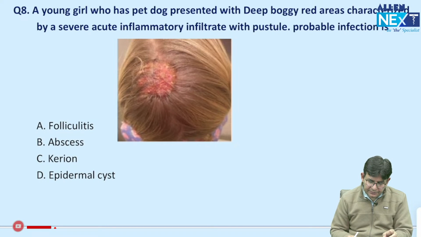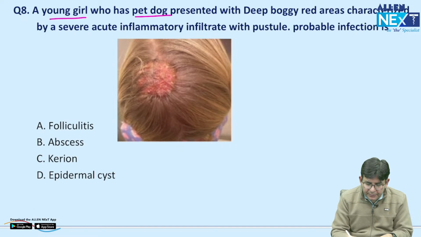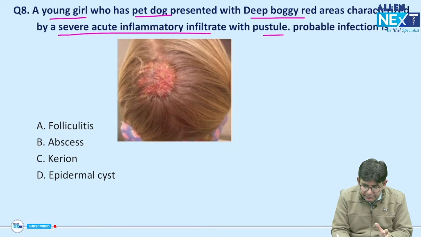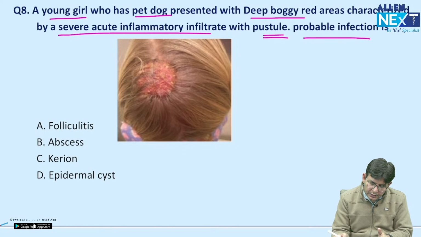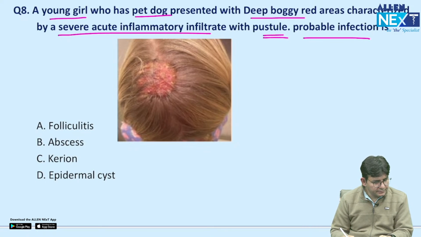Now coming to this particular one, which we have already discussed just now. A young girl having a pet dog presents with deep boggy red areas characterized by severe acute inflammatory infiltrate, and even pustules are formed. What is the probable infection? So basically again a repeat one, and you should tell what the answer should be, guys, in the comment section. Tell, what should be the answer of this eighth one? And Anurag, again you are right.